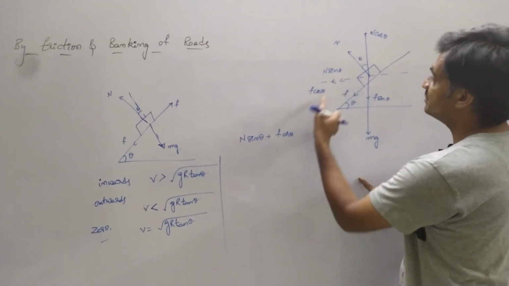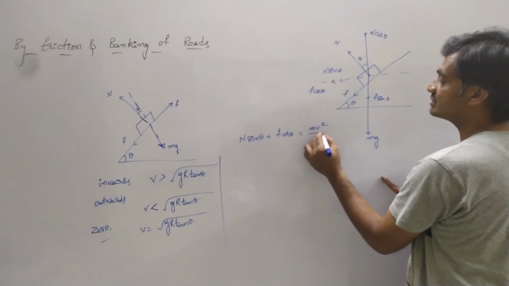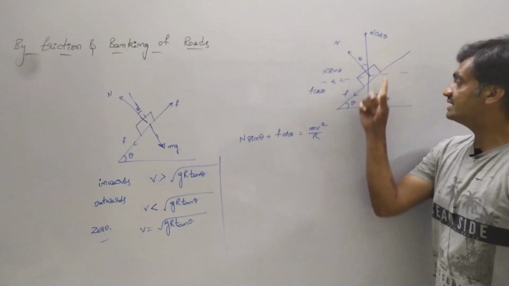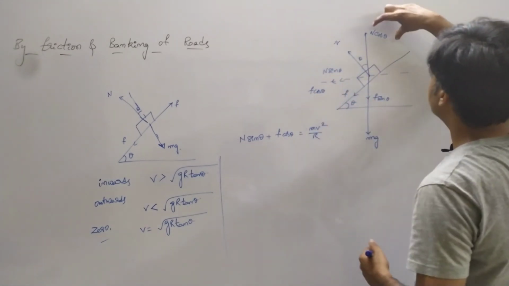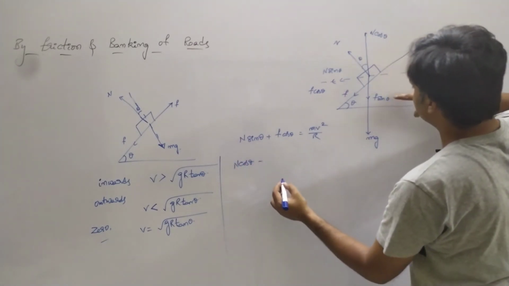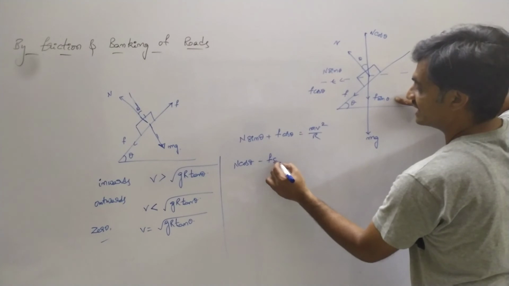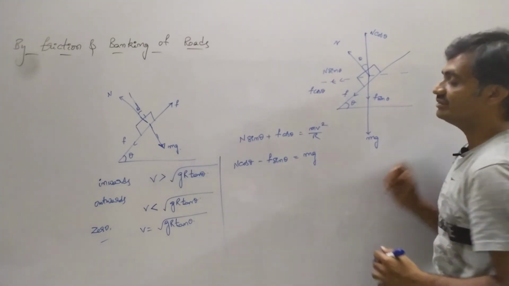That's why it is represented as N sin theta plus f cos theta equals m v square by r, where r is the radius of this banked road, circular track. Whereas N cos theta minus f sin theta is equal to mg, weight of the body.